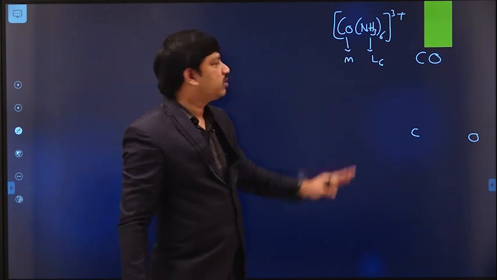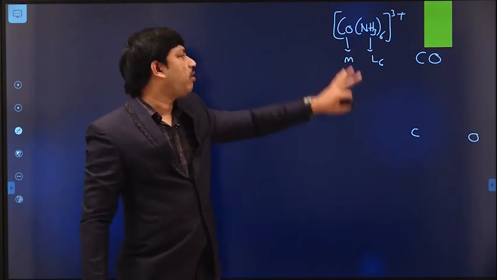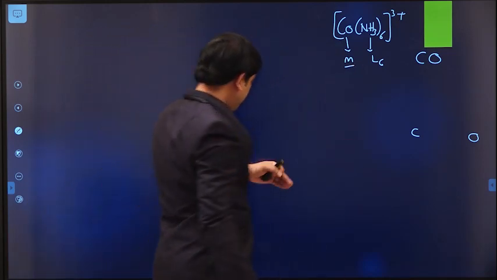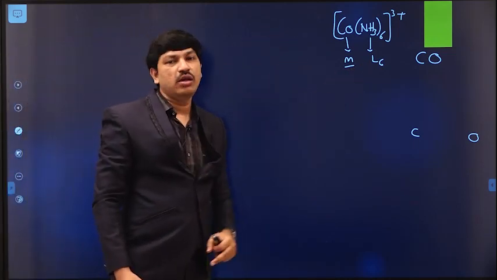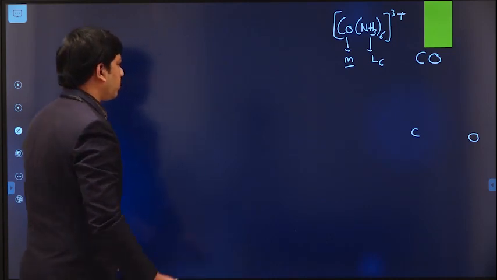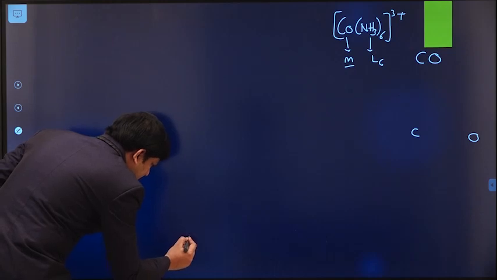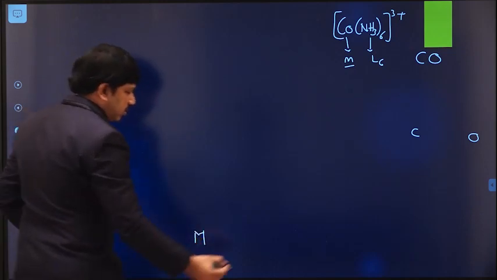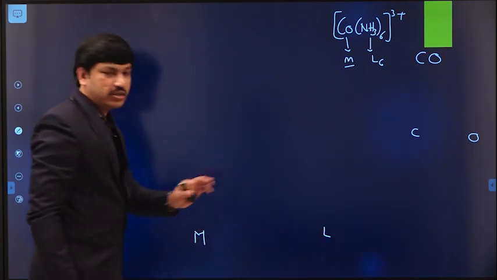In a similar fashion, if you want to construct the MO energy level diagram of an octahedral metal complex like this, on one side we have to consider the metal atomic orbitals and on the other side we have to consider the ligand group orbitals. We have LGOs, yes or no? Okay. So based on that, let us assume this is the metal side and this is the ligand side.